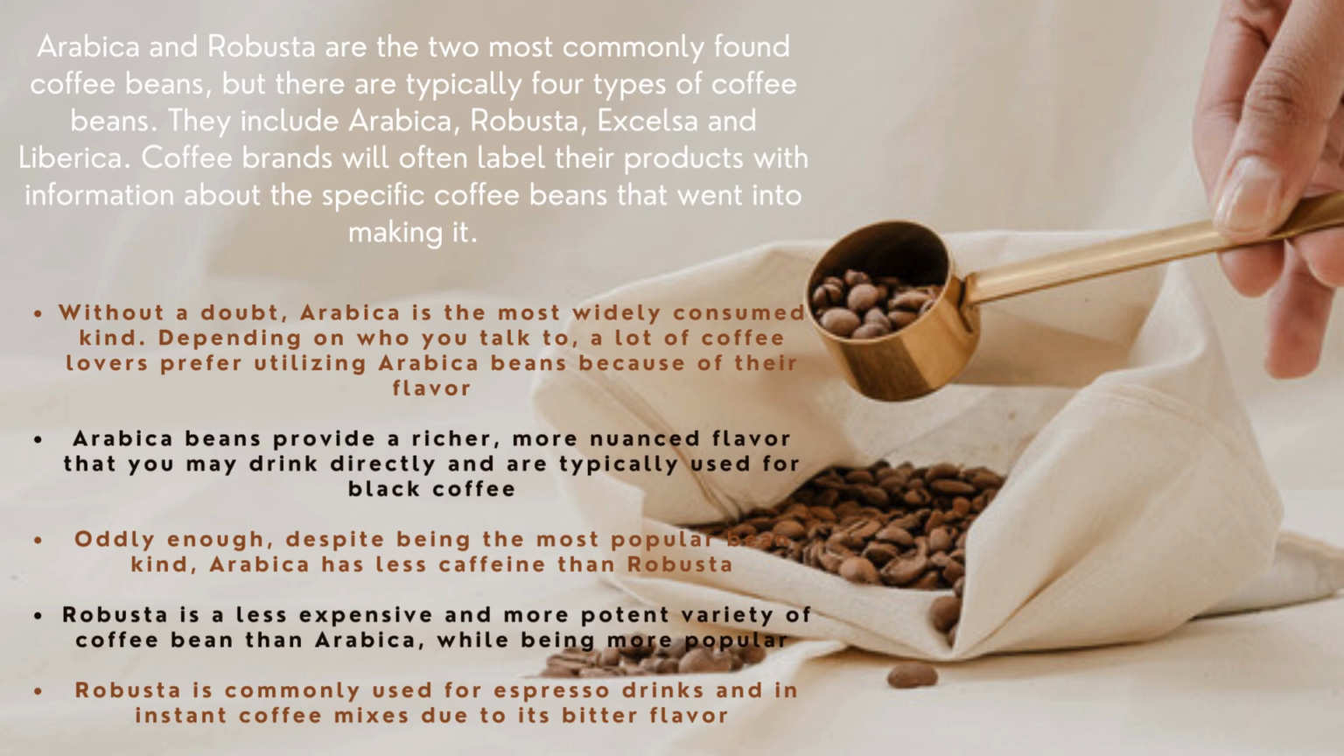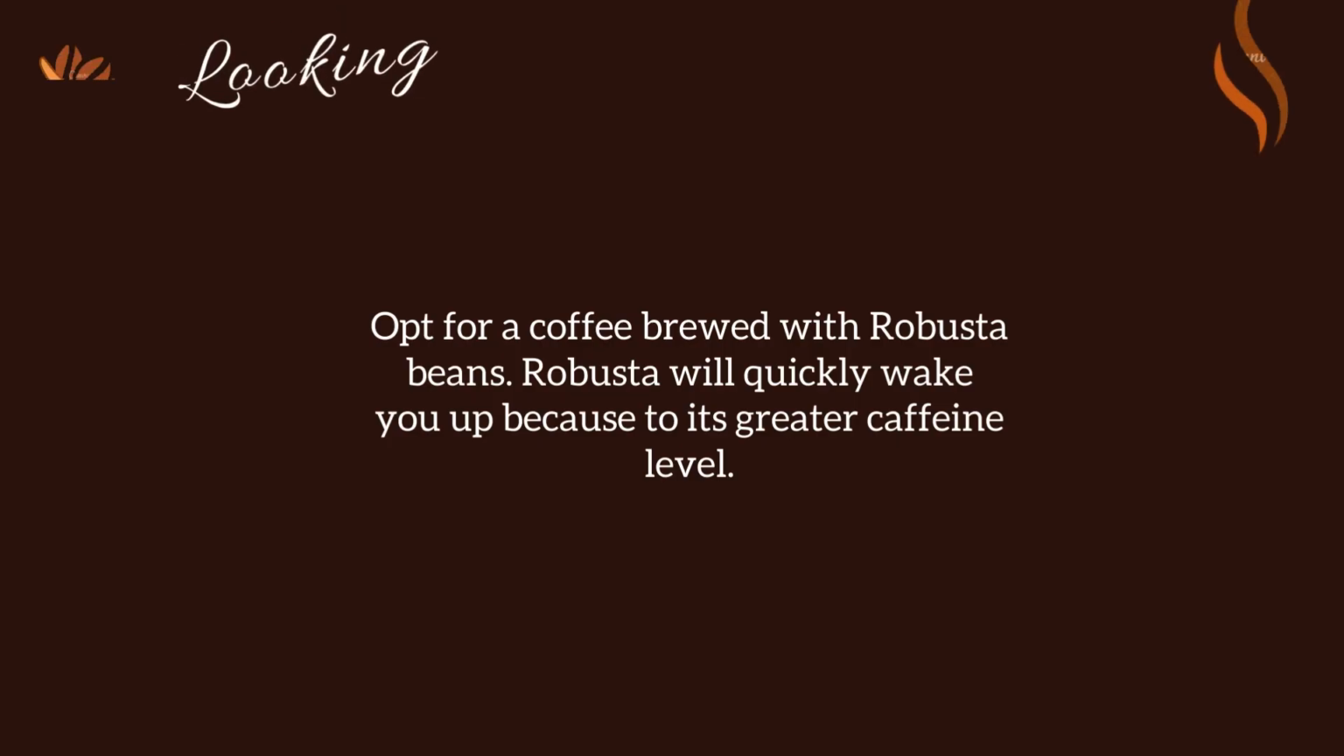Oddly enough, despite being the most popular kind, Arabica has less caffeine than Robusta. Robusta is a less expensive and more potent variety of coffee bean than Arabica, while being less popular. Robusta is commonly used for espresso drinks and in instant coffee mixes due to its bolder flavor.